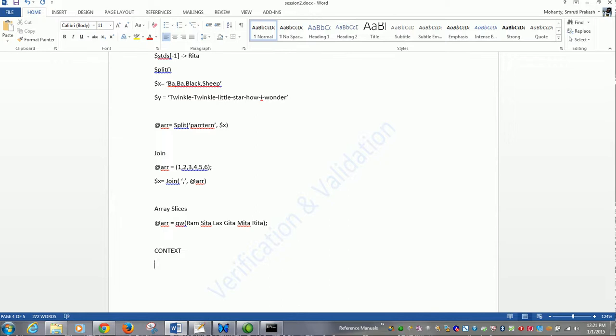There are three main types of context. One is scalar, the next is list, and the next is void. There are three contexts, and it means what the left side of an expression wants to get.